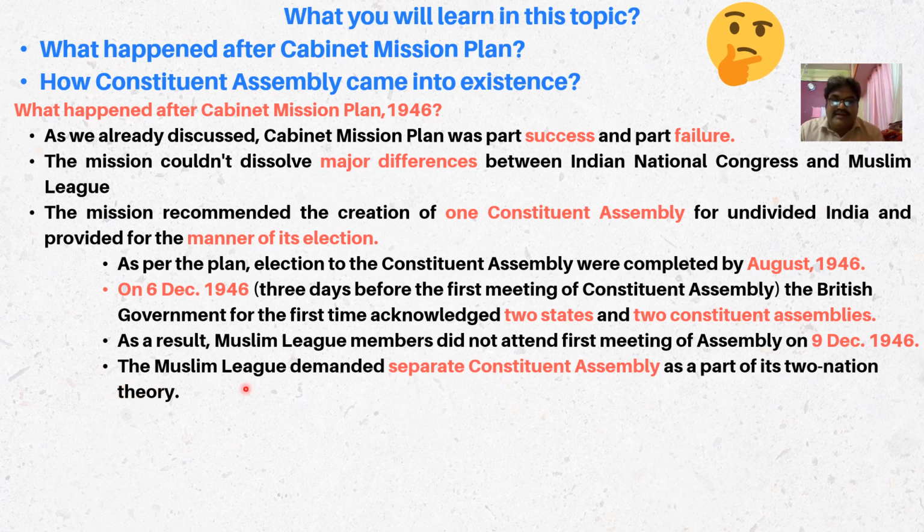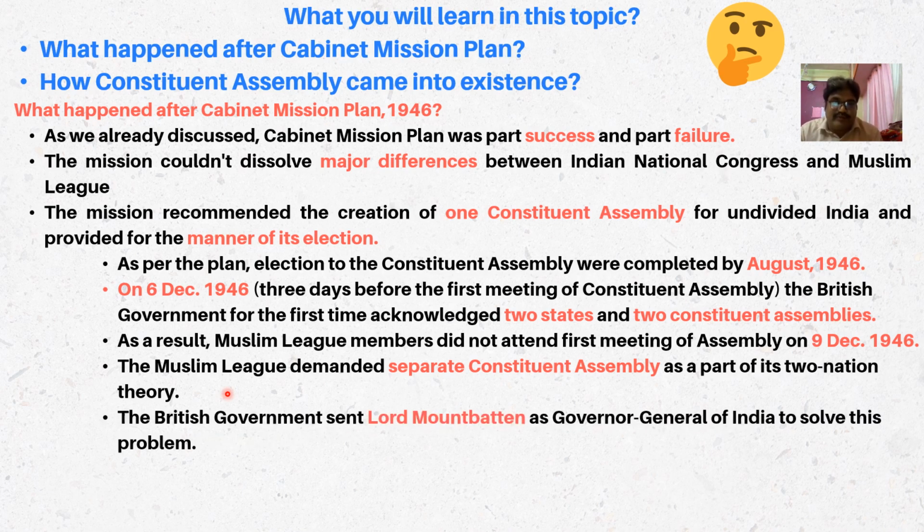The Muslim League demanded a separate Constituent Assembly as a part of its two nation theory. This was their very early demand. We also discussed this point in the Cripps proposal and the Cabinet Mission Plan. This is how the events later unfolded. The British government sent Lord Mountbatten as Governor General of India to solve this problem.